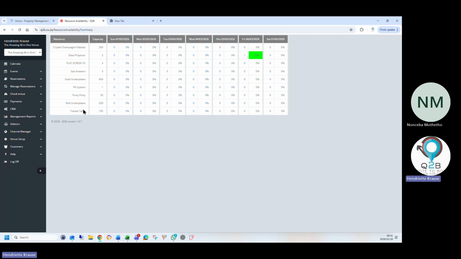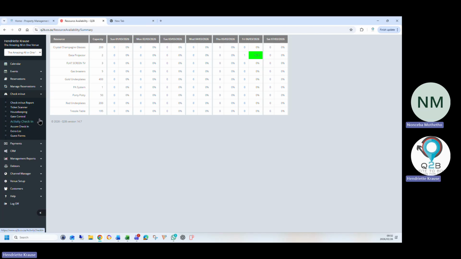That's how you can manage all your equipment so that you don't overpromise, and you can immediately see on a date if it's booked out or not. That's also a beautiful functionality for conference venues and corporate venues. Any questions so far? I think it is clear.